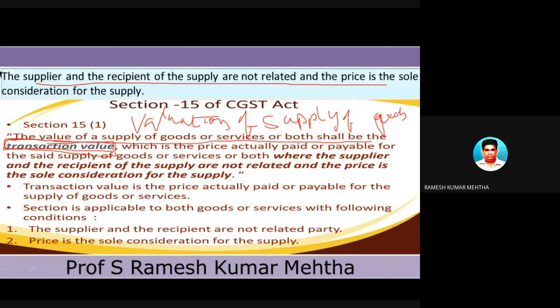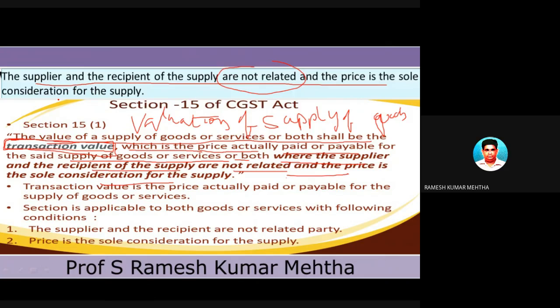the goods or services are being supplied by the supplier to the customer, because they don't have any other interest. They have only consideration as their interest, which is the price, and this transaction value is the price actually paid or payable for the said supply of goods or services, or both, where the supplier and the recipient of the supply are not related. So this is under a not related case, and the price is the sole consideration. So this point is also over.